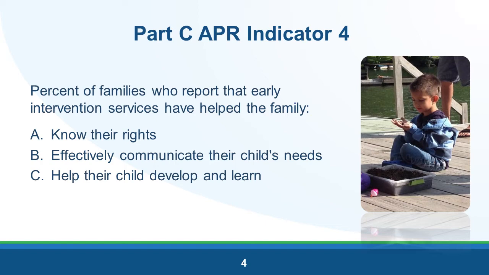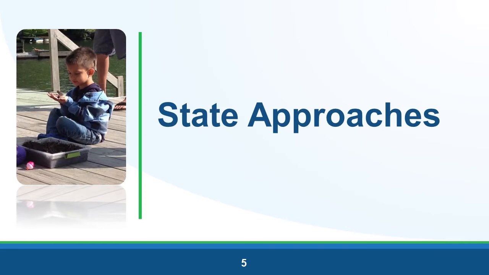Let's move on. Throughout this webinar, we will be sharing various data related to Indicator 4 of the Part C Annual Performance Report. This indicator has 3 parts, all addressing the measurement of how helpful the early intervention program has been for families in the following areas. A, helping the family know their rights. B, helping the family effectively communicate their child's needs. And C, helping the family help their child develop and learn. Although we will be drilling into some variation, this is the unifying common measurement regardless of survey used or specific scoring methodology.